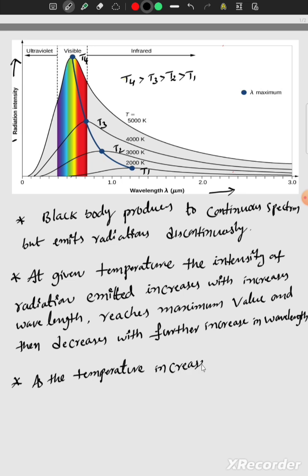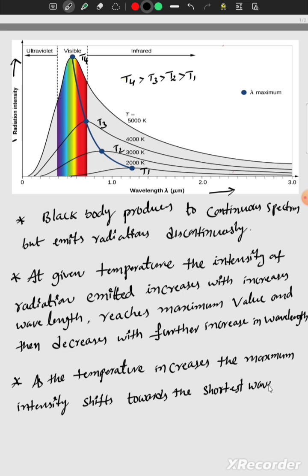As the temperature increases, the maximum intensity shifts towards the shorter wavelength, that means shortest wavelength.